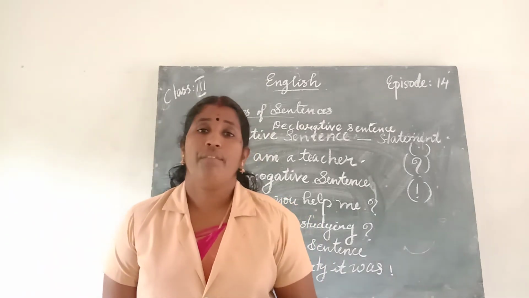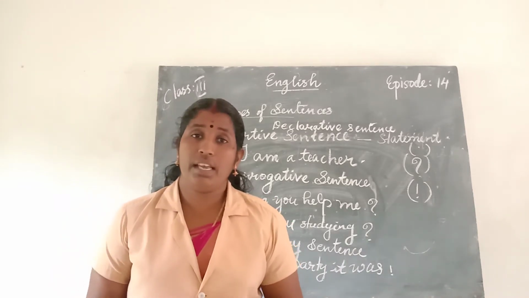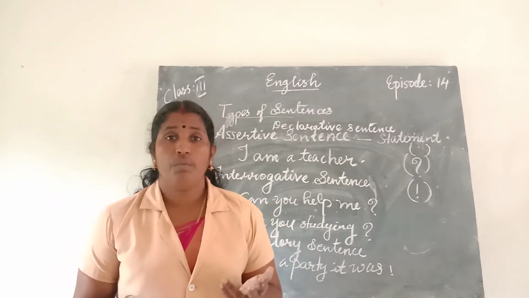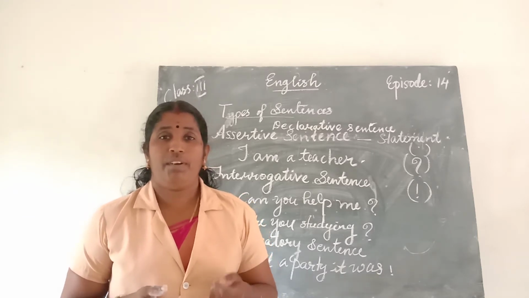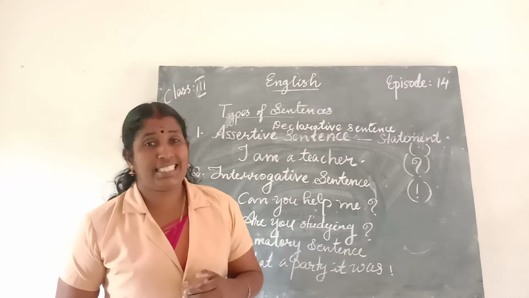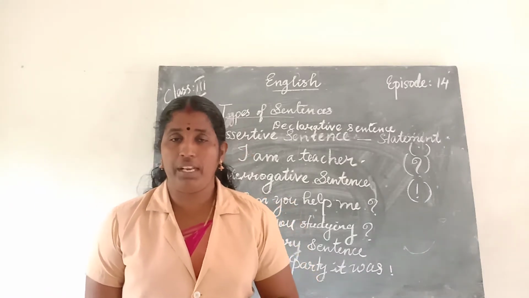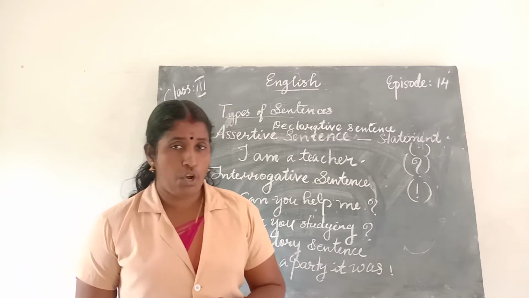That means whenever we are happy, delighted, or with great sadness: alas, what happened to him? What happened to the bus? It hit a car. These are all exclamatory sentences. It expresses our strong feeling.